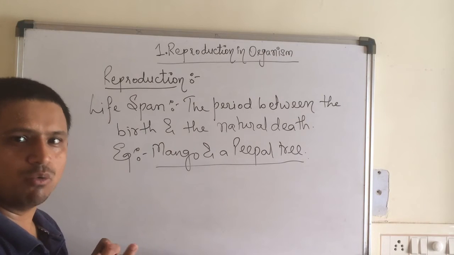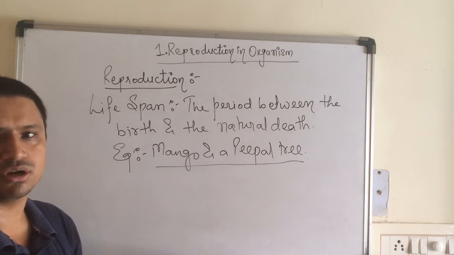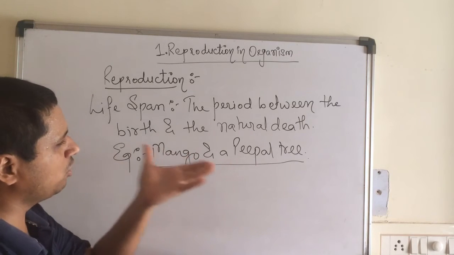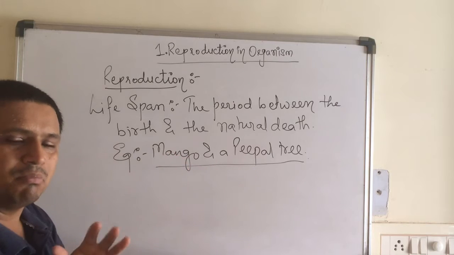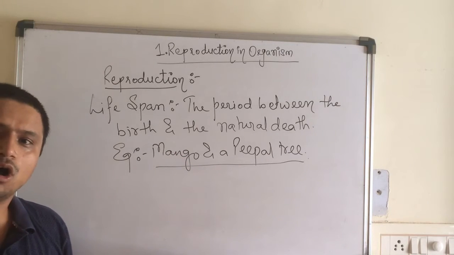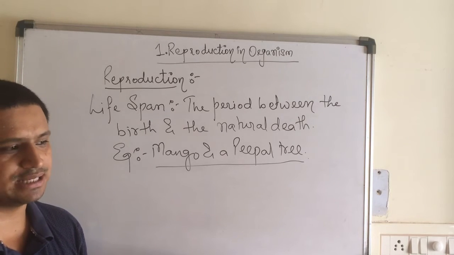Both trees have good structures and similar characteristics, yet the lifespan is different. So all organisms exhibit different lifespans.